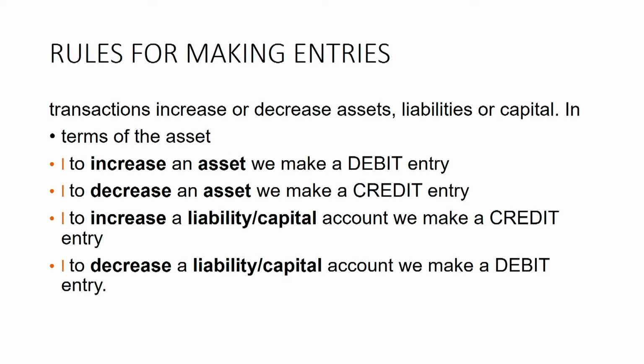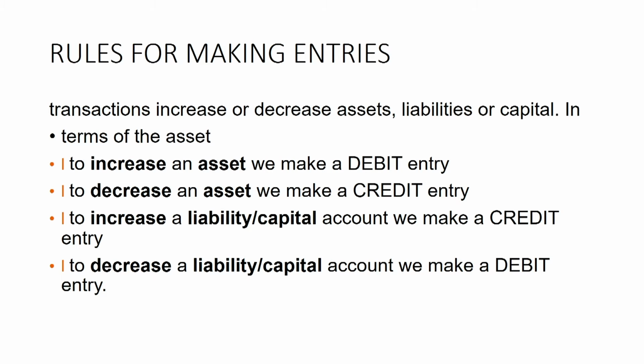If there is a decrease in an asset account, you credit the account. For a liability or capital account, an increase is credited and a decrease is debited. So those are the rules. We keep referring to them until we become accustomed to them. So I'll take you through an example of how to record capital, liability, and assets in T accounts.